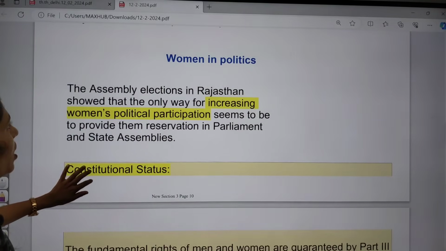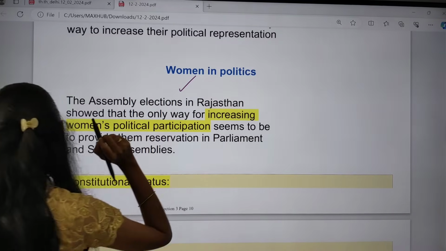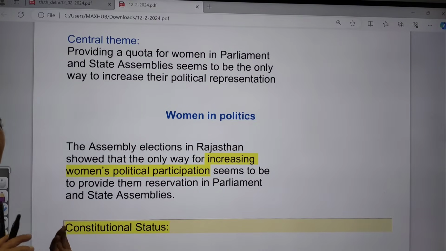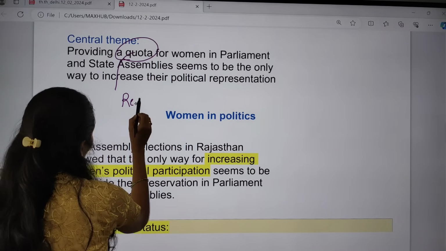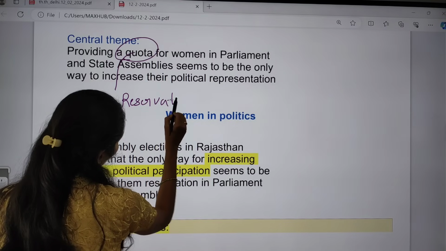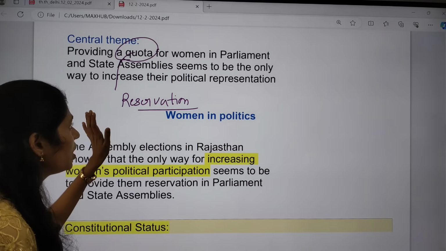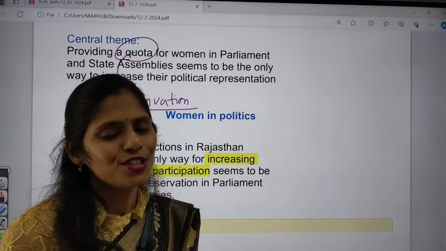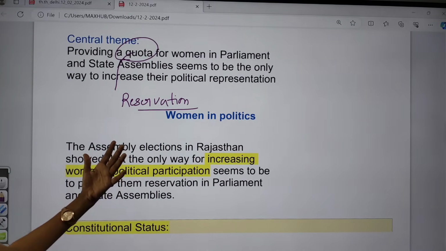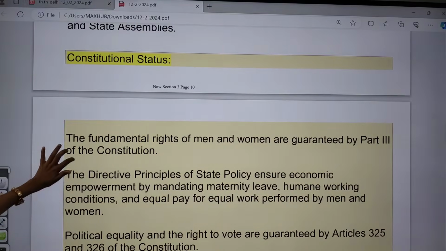So this article is talking about women in politics. Recently assembly elections of Rajasthan were held, right? So here the author says that in only one way we can increase women's participation, that is to implement a quota. Quota is nothing but reservation. So whenever we provide reservation or quota for women in parliament and state legislative assemblies, this is the only way to increase political participation. This is the only one point given in this entire article. So there is no need to read the entire article, but the things which are relevant we are going to discuss now. So what is the constitutional status of providing quota?